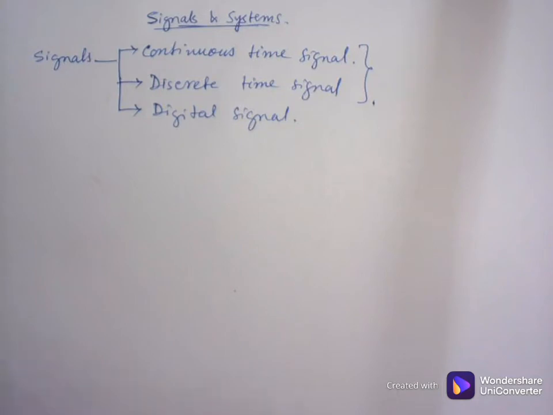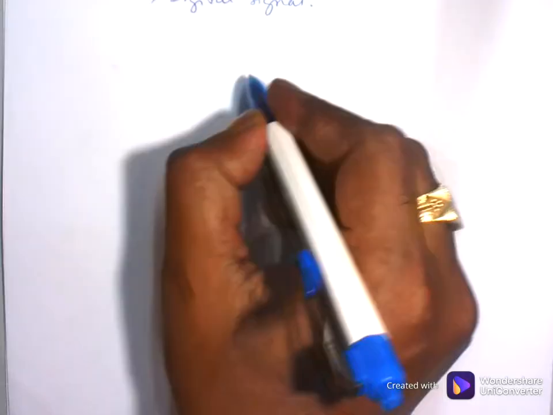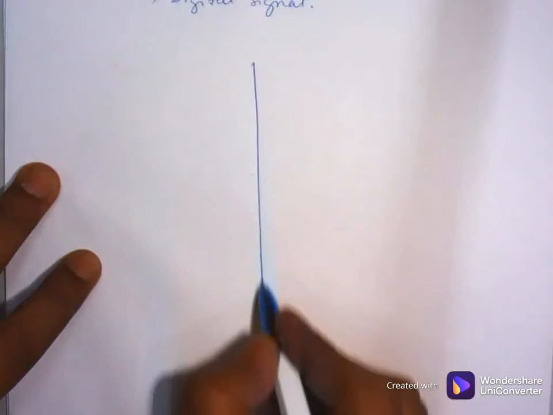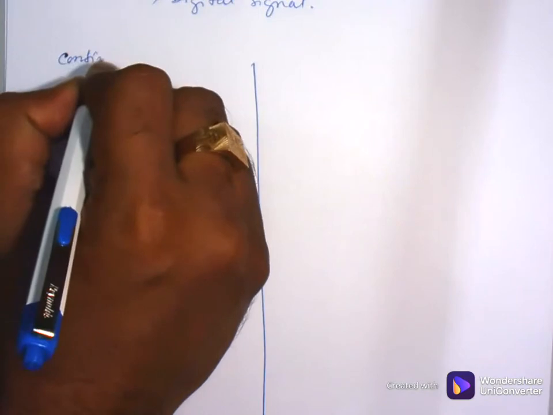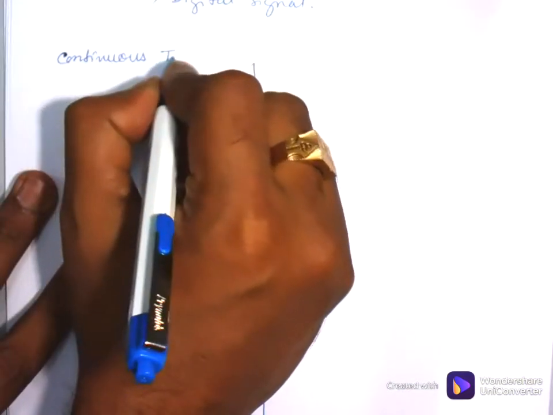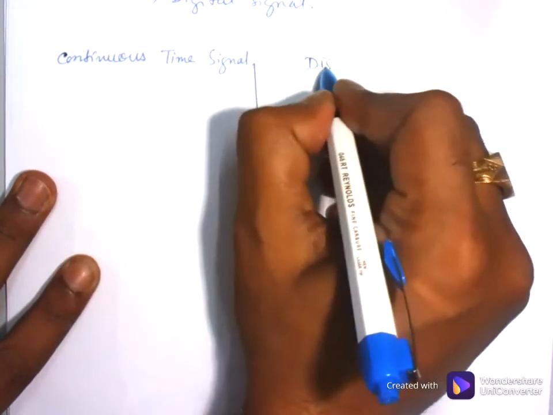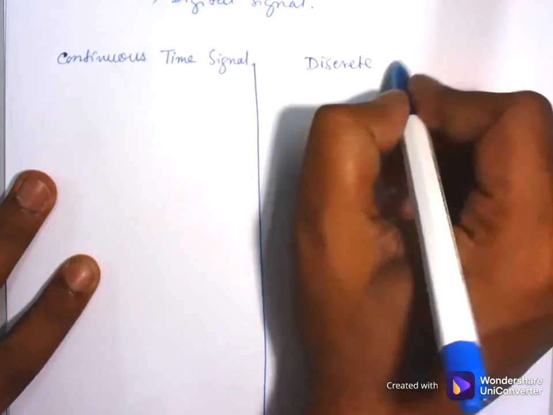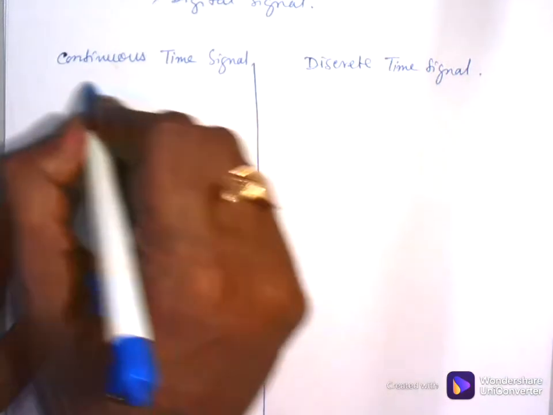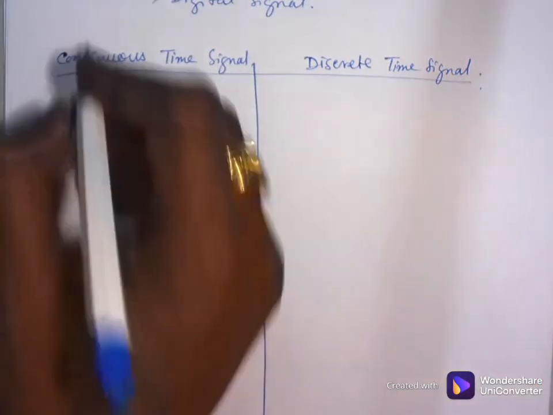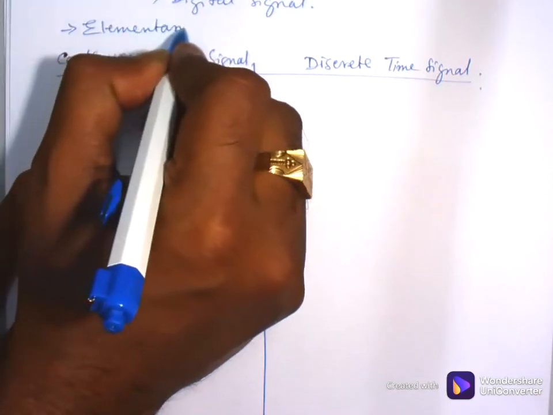So first of all I am going to make a chart here: continuous time signal, discrete time signal, and these are elementary signals.